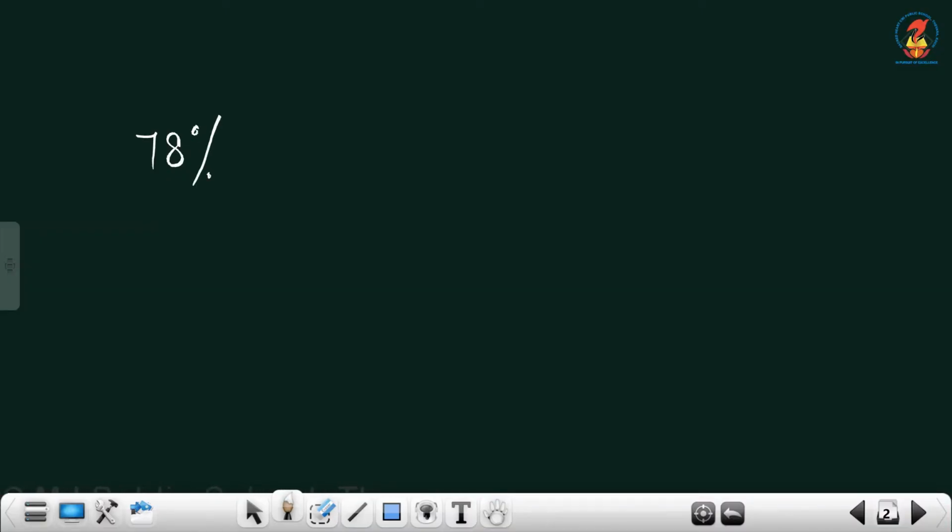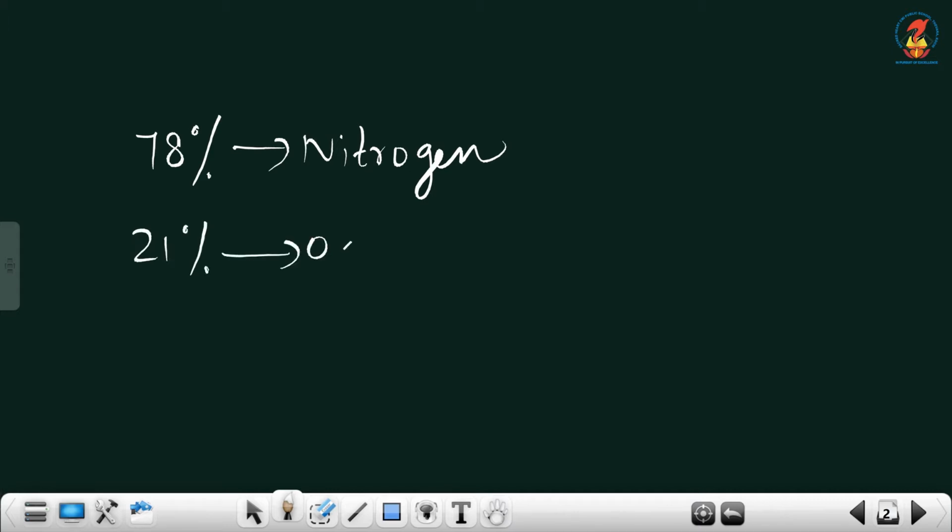78% by volume of air is nitrogen gas. 21% is oxygen. So, these two together make up 99% by volume of air.